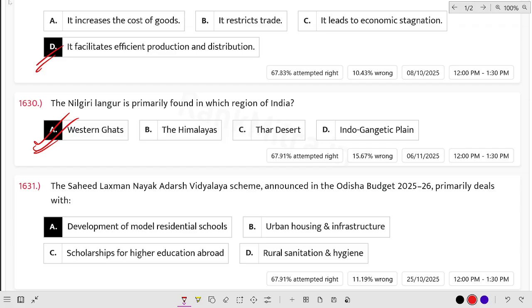The Shahid Laxman Naik Adarsha Vidyalaya scheme announced in the Odisha budget 2025-26 primarily deals with the development of model residential schools.